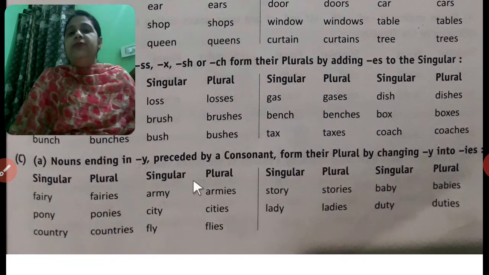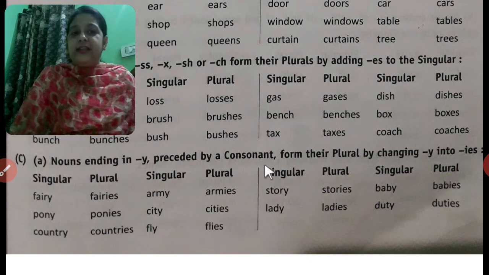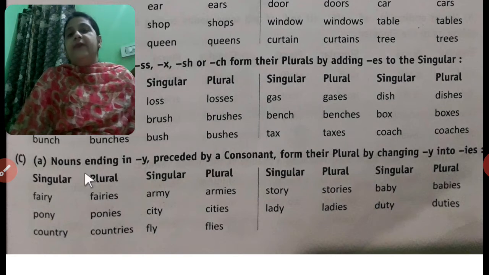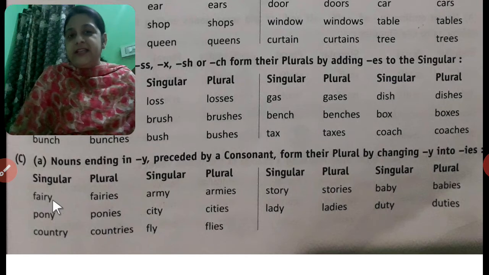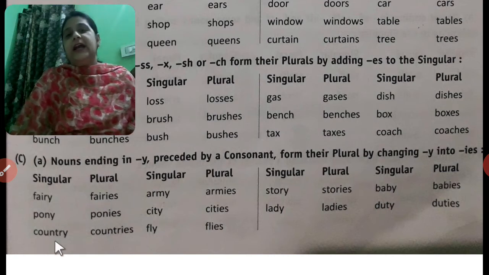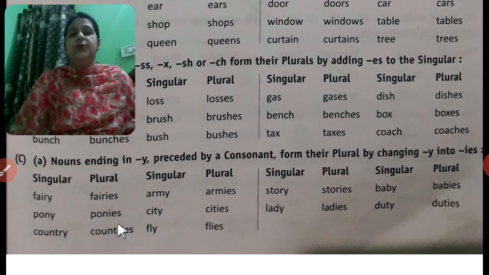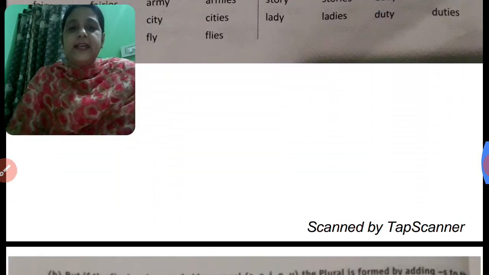Nouns ending in y preceded by a consonant form their plural by changing y into ies. When there is a y at the last and before y there is a consonant, as in fairy where before y there is r, a consonant, we cut y and write ies in its place. Fairies, pony, ponies, country, countries.